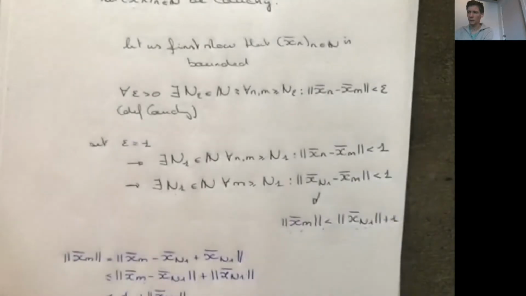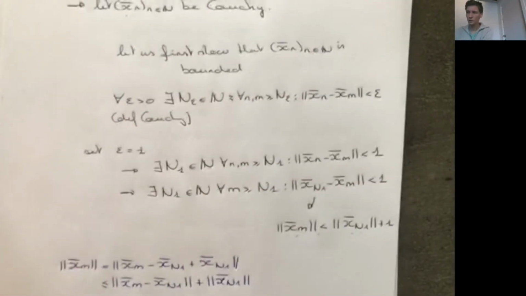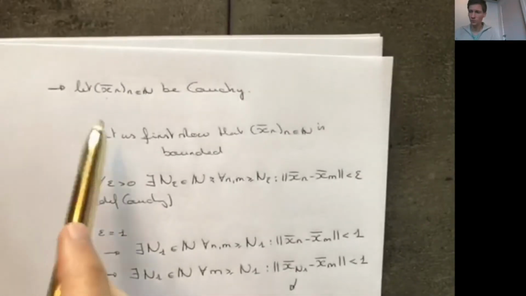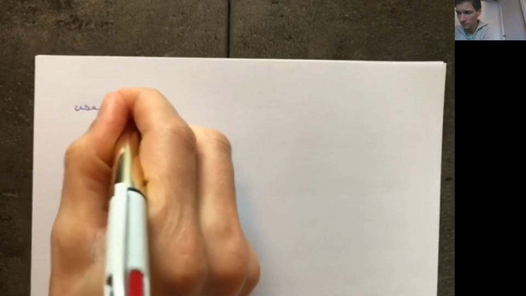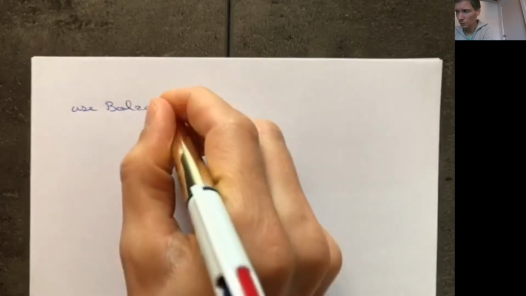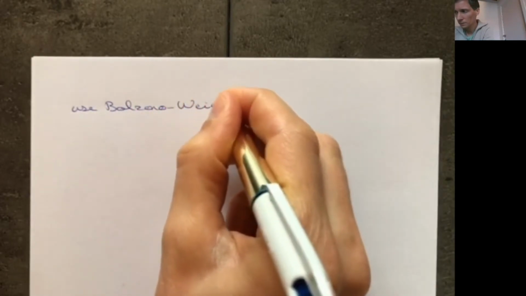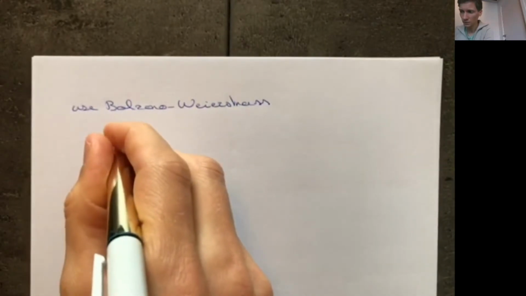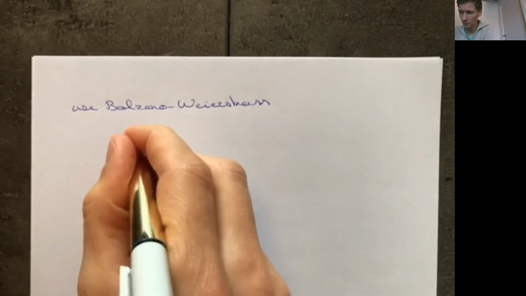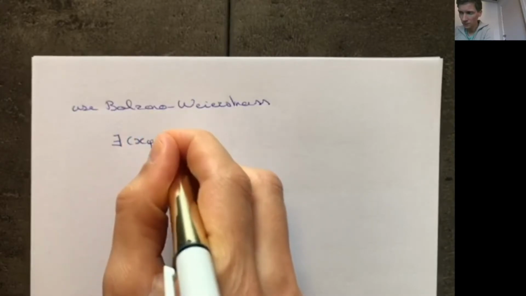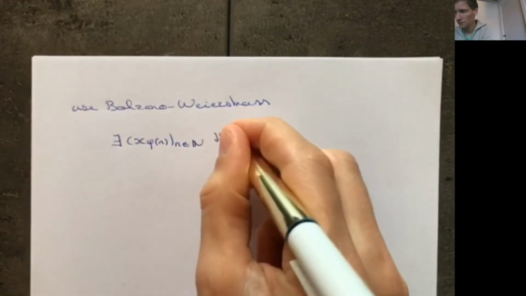So remember why we did this. We did this in order to show that this sequence is bounded, so we can use the Bolzano-Weierstrass theorem. So there exists a subsequence, let's call this x phi n, that converges.